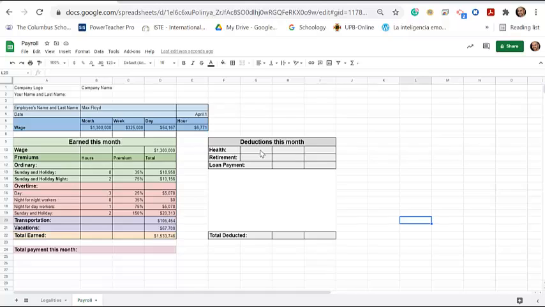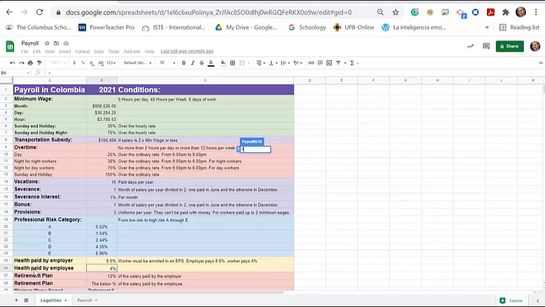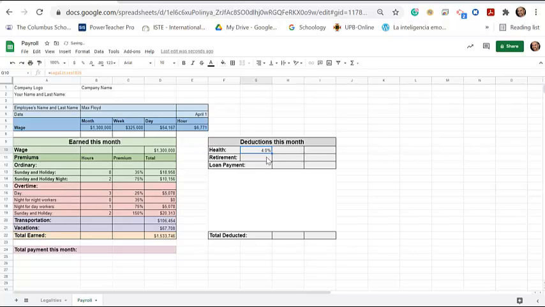So for health, let's stand up on this cell and hit equals. Let's find out the percentage that this person has to pay. So health paid by the employer, that's not the one, it's the one below. Health paid by the employee is 4%. So you click there and then hit enter. Then we go to the retirement. Click on the retirement, then click equals.